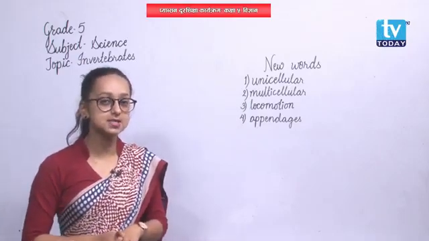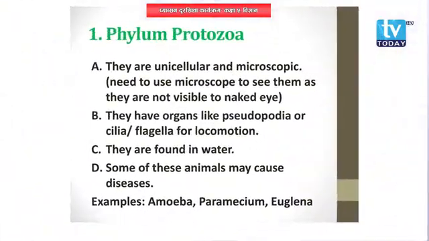The first phylum, Protozoa. Its characteristics: unicellular and microscopic animals are included in this phylum, that is phylum Protozoa. In Protozoa, the unicellular animals fall.